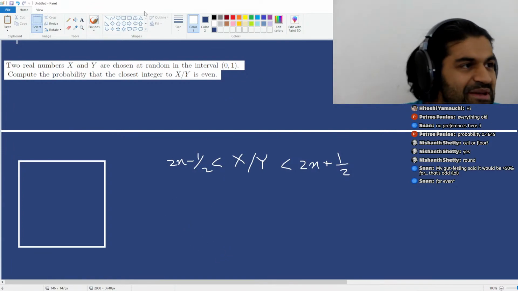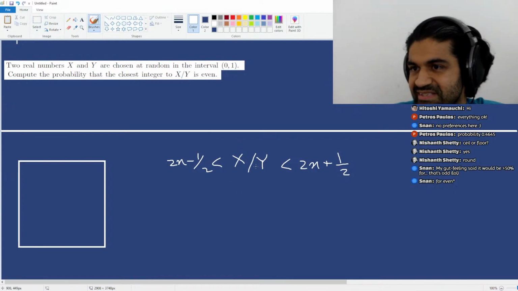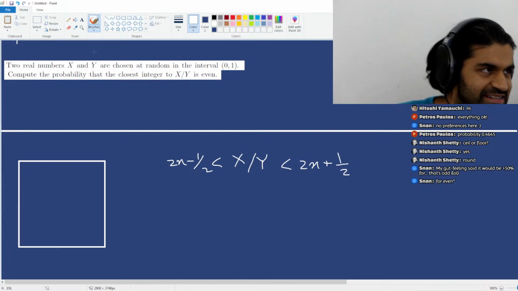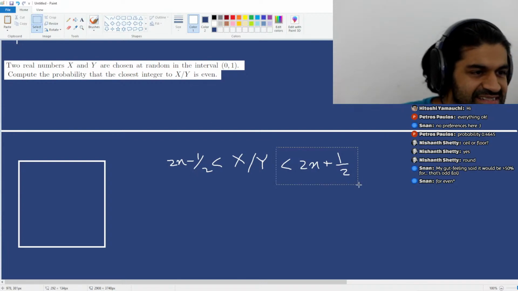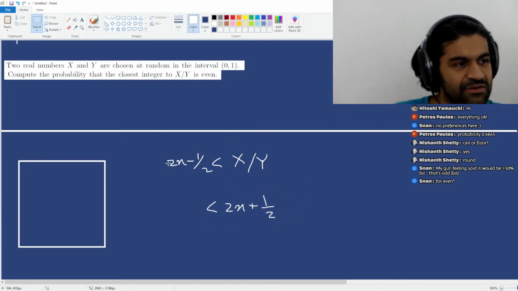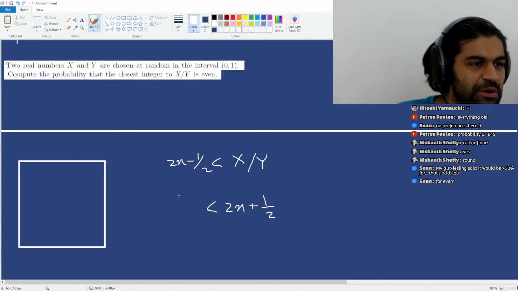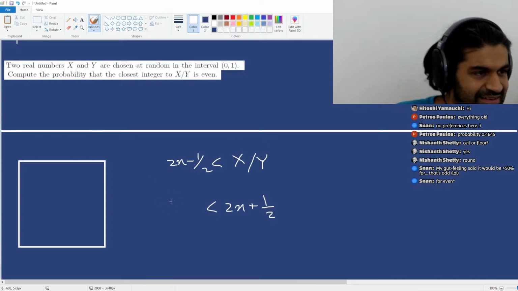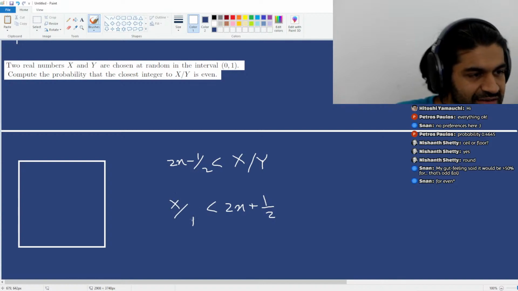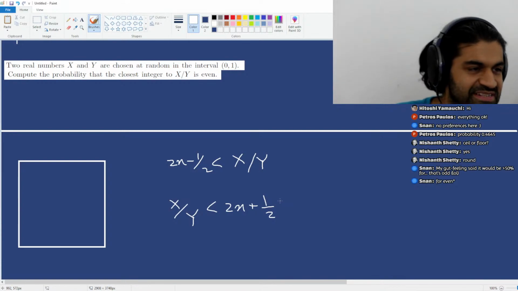Now, if that makes sense, what I can do is break this down and express this as 2 inequalities, right? So I can write this as, how about this? 2n minus 1/2 is less than x over y, and 2n plus 1/2 is greater than x over y. Agreed? That's what this is saying.